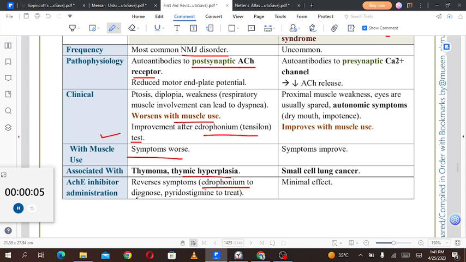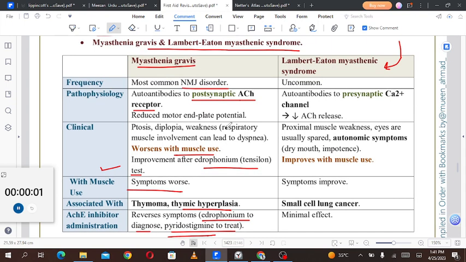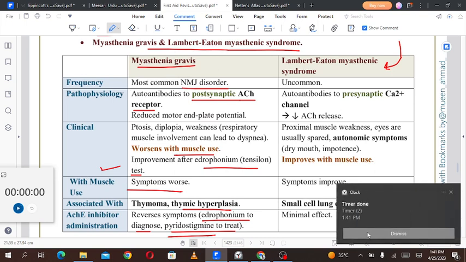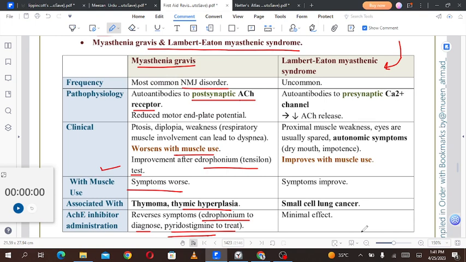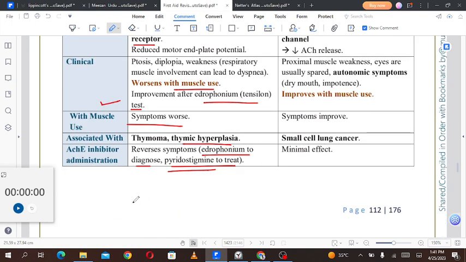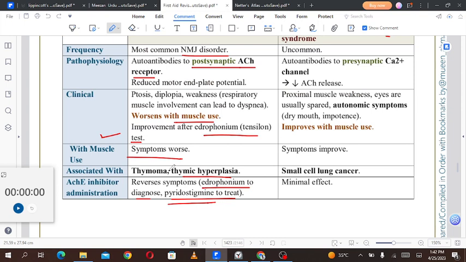For example, edrophonium to diagnose and pyridostigmine to treat, and that is an important point because in the neuromuscular junction, in myasthenia gravis, we have non-depolarizing muscle paralysis. Suppose these are the nicotinic receptors which are not getting acetylcholine at all, so they will be paralyzed. If we give them edrophonium, some of the acetylcholine present in the synapses will not be destroyed, and that will reach the nicotinic receptor more often, and that will ameliorate the symptoms.